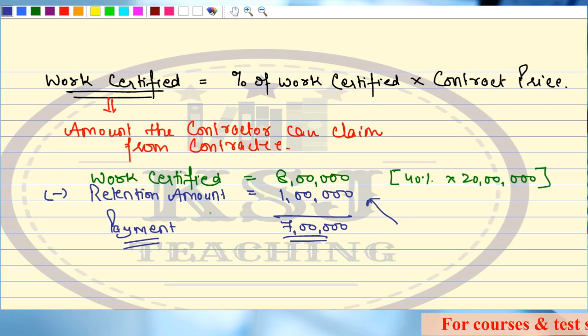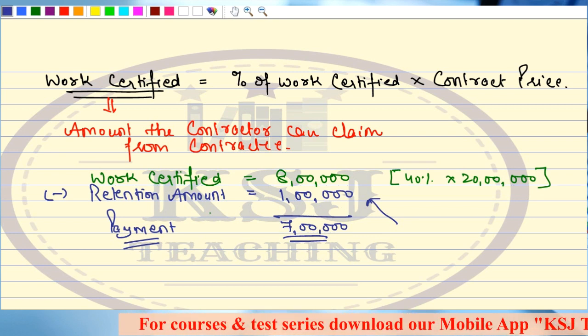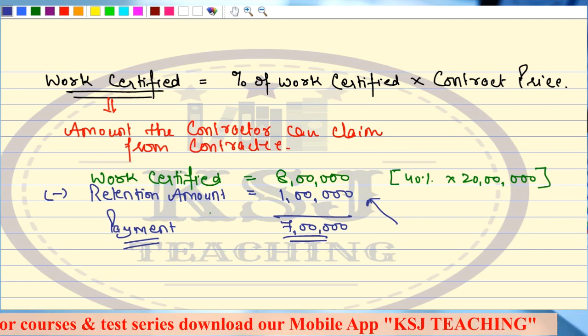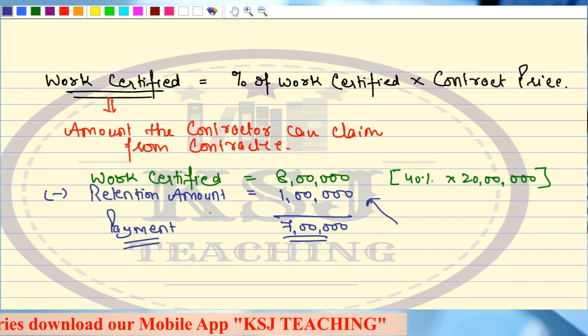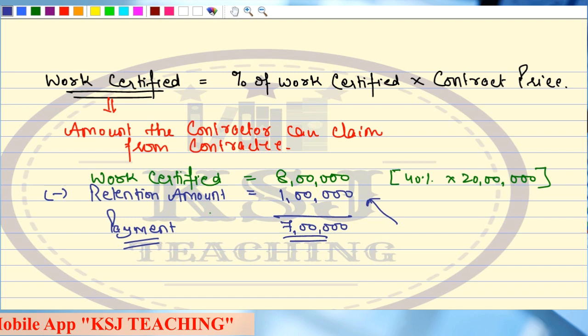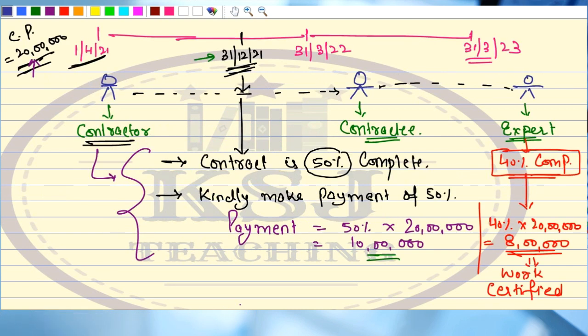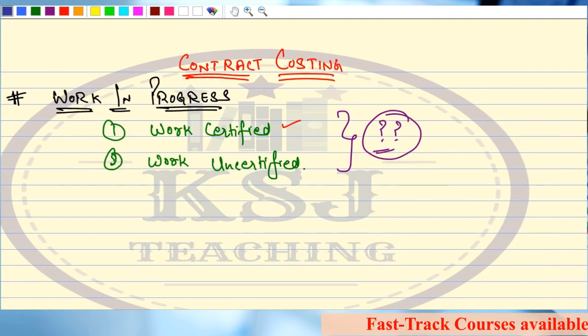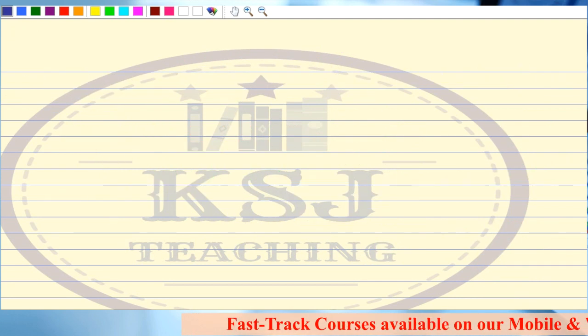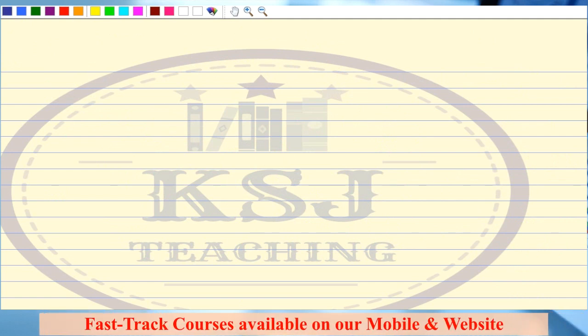This is a very important part because a separate question on work certified can be asked. And this is the only area which can be a little bit confusing while preparing the contract account. That is why I'm spending so much time. That is why this whole story I have cooked up, right? Explaining the work in progress. Now, come to the second part, that is work uncertified. Let's discuss the work uncertified now.